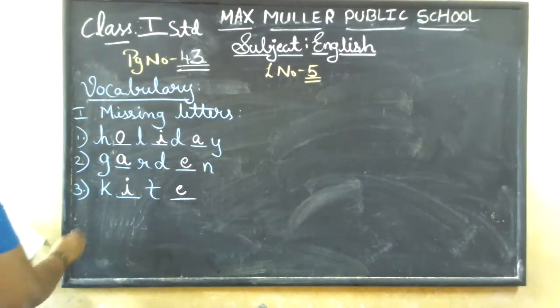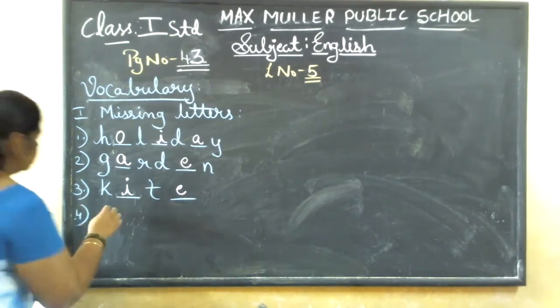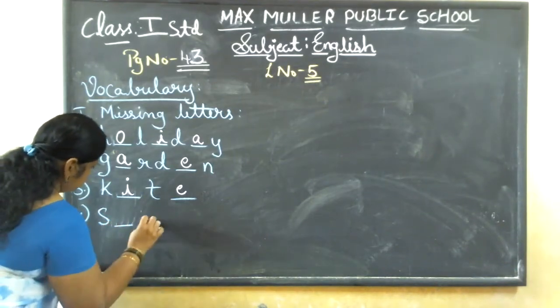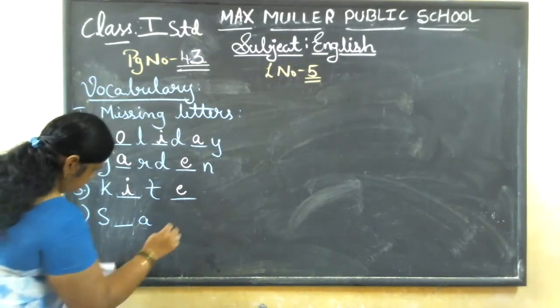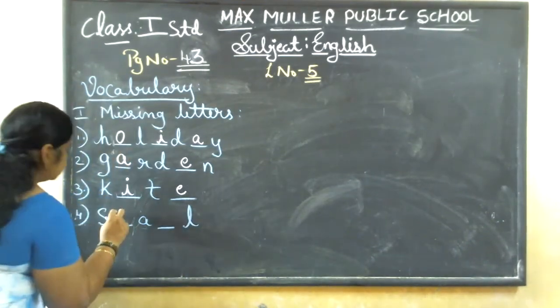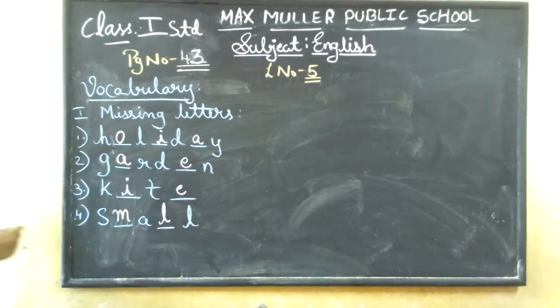Fourth one. An ant is a dash insect. Dash A dash L. So an ant is a small insect. SMALL. Small insect. Have you seen an ant?